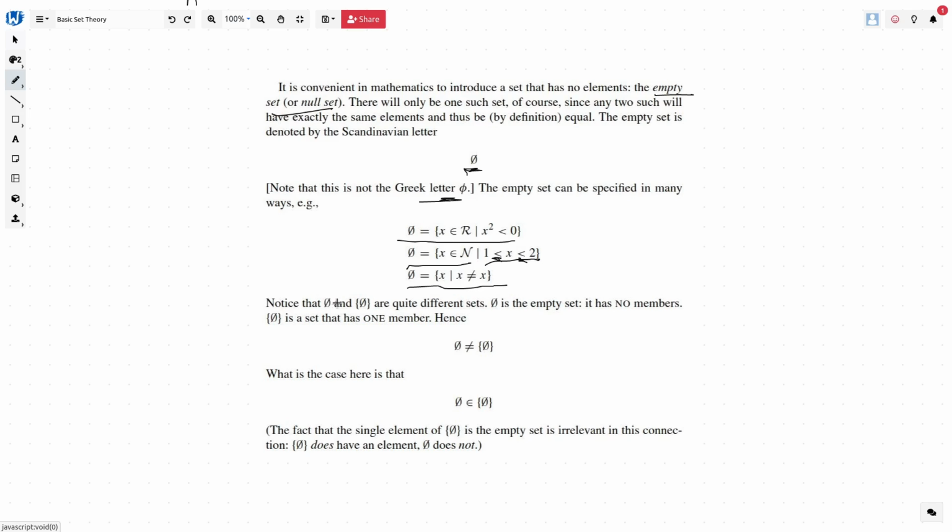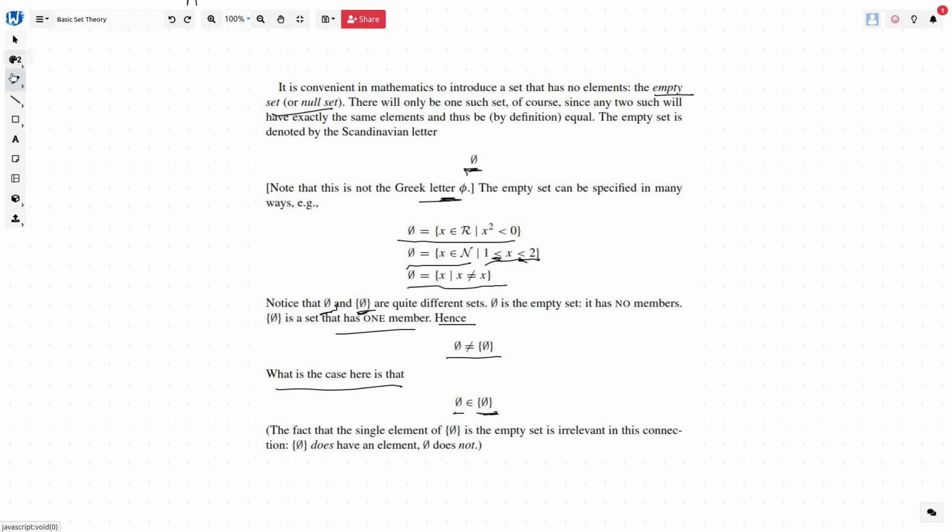Please note this phi and this set are different, because this one has phi as one of its elements. Phi is an empty set with no members, but this set has one member, which is phi. So this and this are not equal, but you can always say the empty set belongs to this set, so it's a member or an element of this set, right?